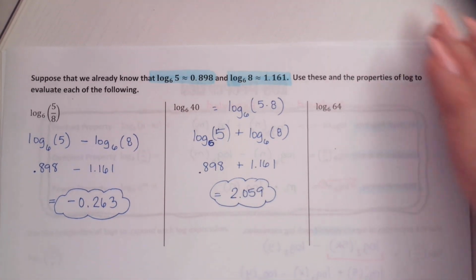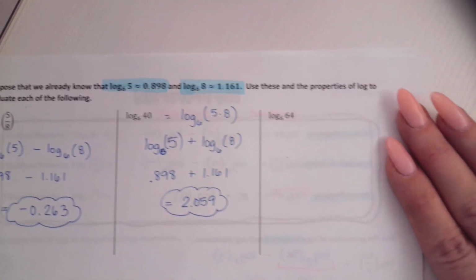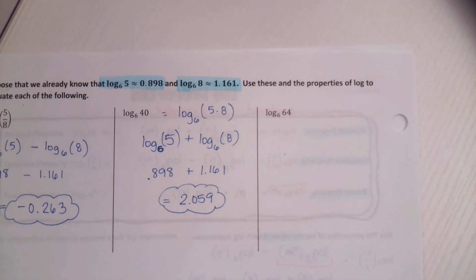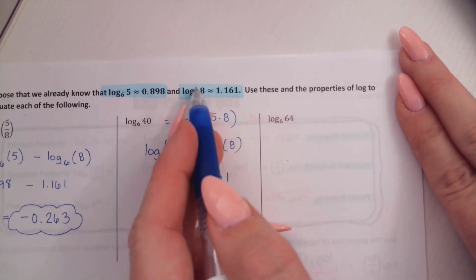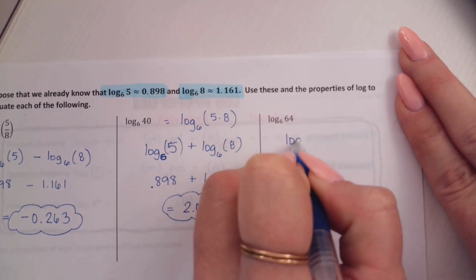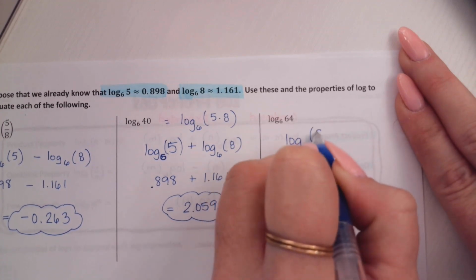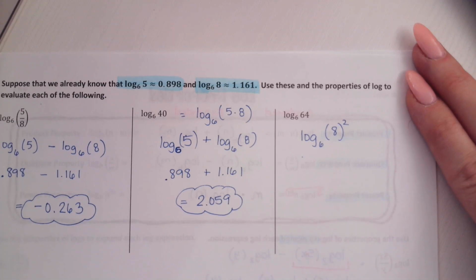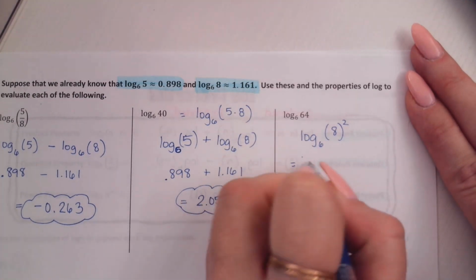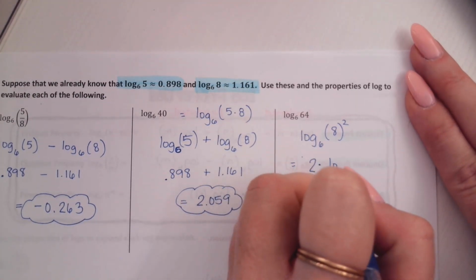Let's see if we can use the power property on this one. How can I rewrite that 64 with one of the arguments I already have? Yeah, log base 6 of 8 squared. Okay, and then that exponent is going to come down to the front and become 2 times log base 6 of 8.